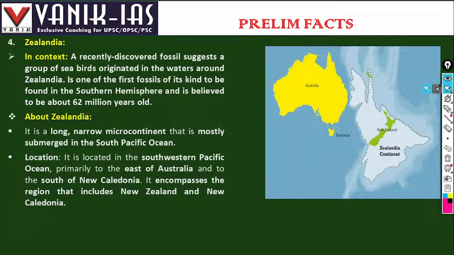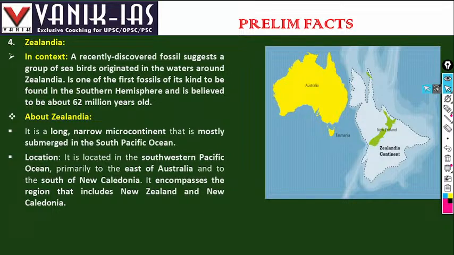It is one of the first fossils of its kind found in the southern hemisphere and is believed to be about 60 million years old. About Zealandia.